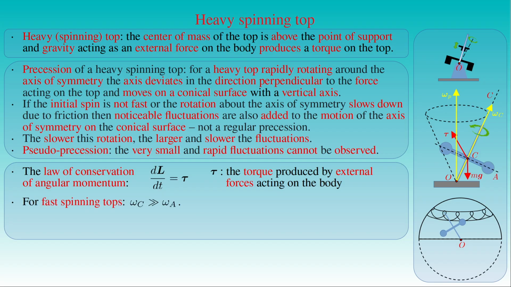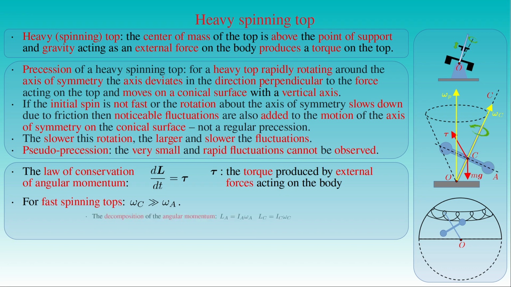In order to study the time evolution of the angular momentum, we will consider a fast spinning top whose angular velocity omega c of the rotation about the axis of symmetry C is much greater than the angular velocity omega a of the rotation about the principal axis A perpendicular to the axis C, resulting from the initial push of the top. Since the spinning top is symmetric, the axis A is an arbitrary axis passing through the center of mass C of the body that is perpendicular to the axis of symmetry C.